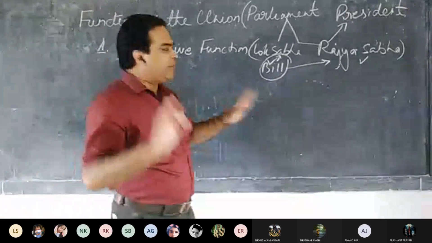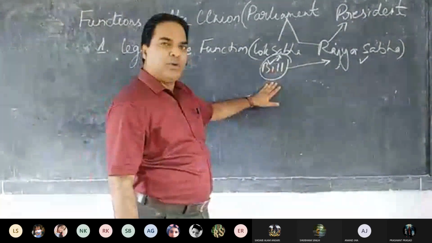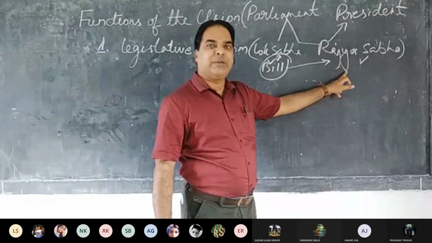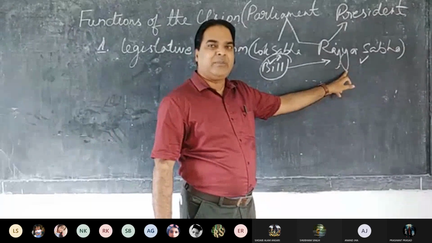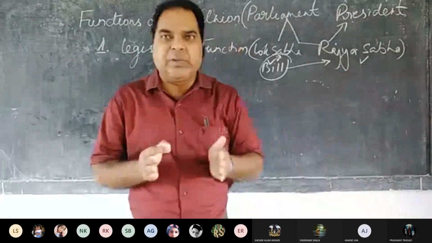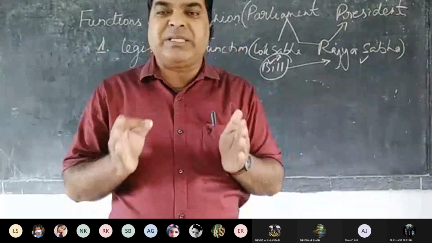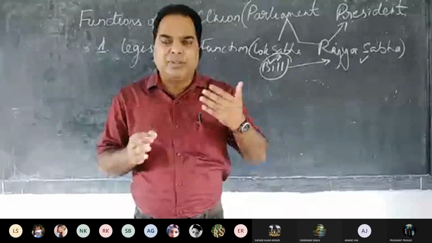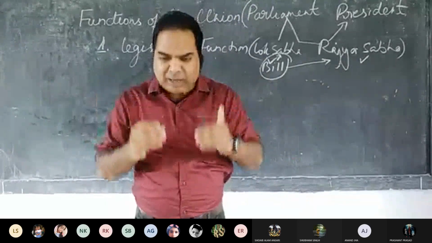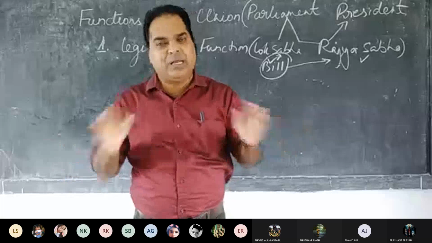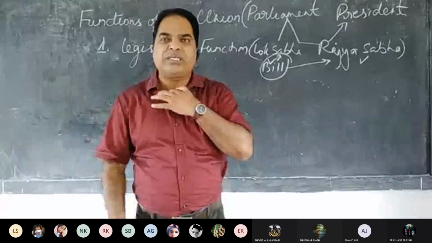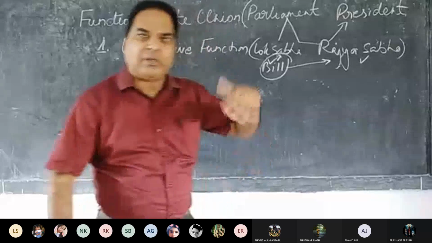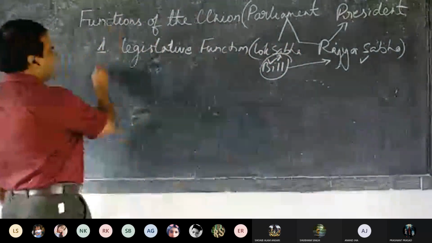Suppose, for example, the bill is passed from Lok Sabha, but it is not passed in Rajya Sabha. There is a deadlock in passing of the bill. Then a joint sitting will be held. Joint sitting means the president will summon both the houses. Summon means to call. The president will call both the houses to sit together and clear the bill. And that joint sitting is presided over by the Speaker of the Lok Sabha. So that way the clearance will be done. Now, executive power, number two.